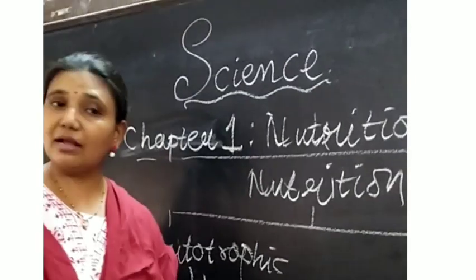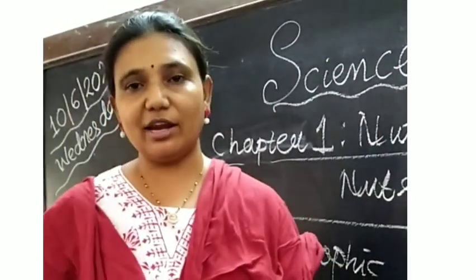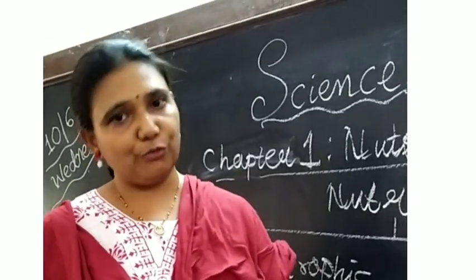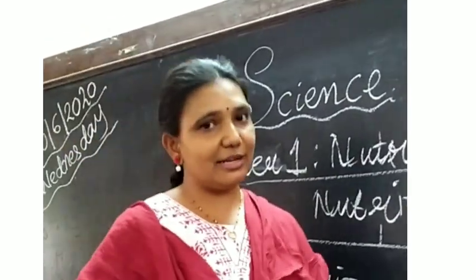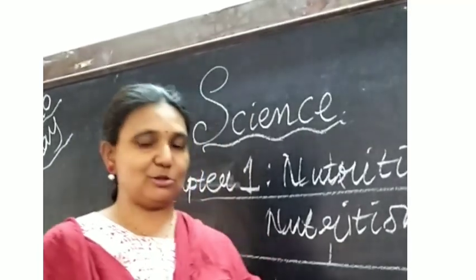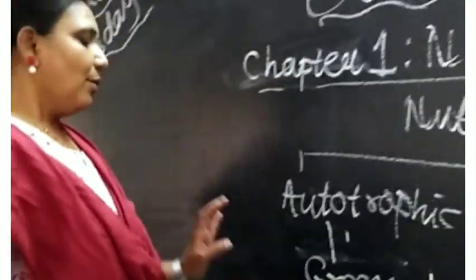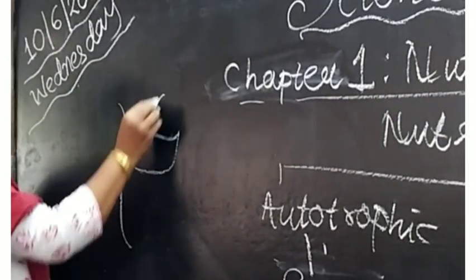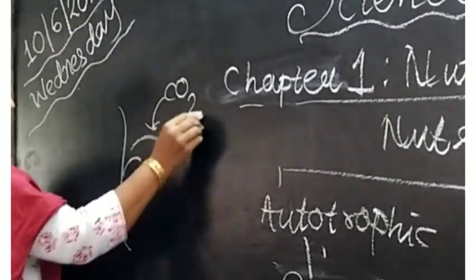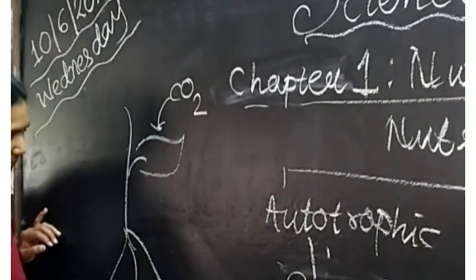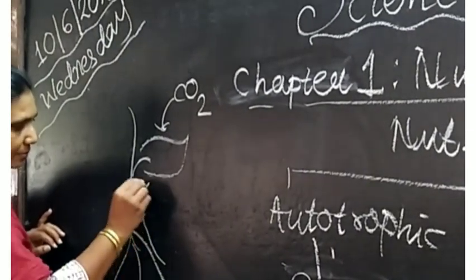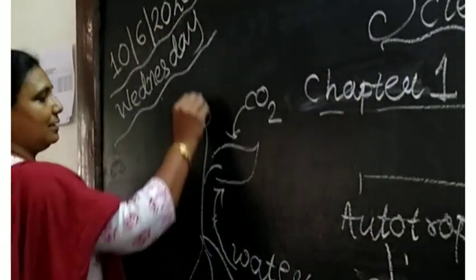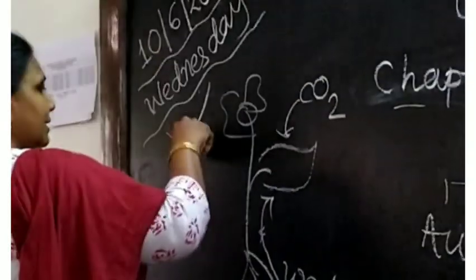Yes, students, green plants do not depend on animals for food because they are able to prepare their own food. You have already studied about this process also. Plants, with the help of carbon dioxide, water, and most importantly, sunlight.